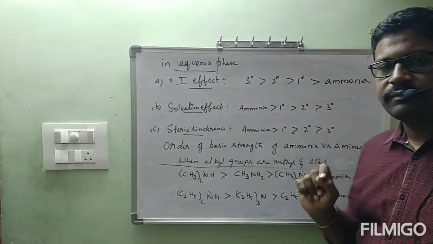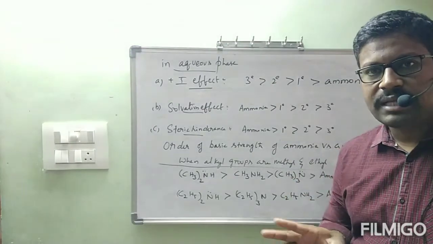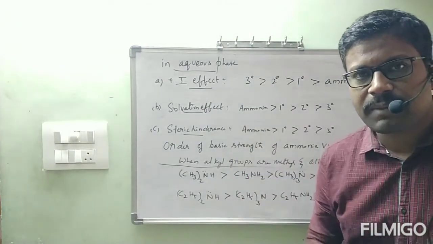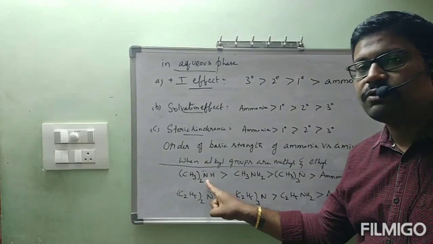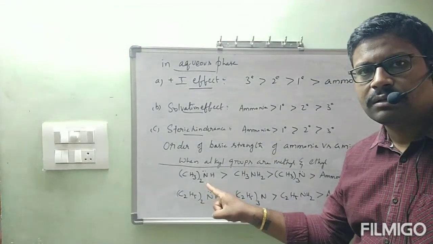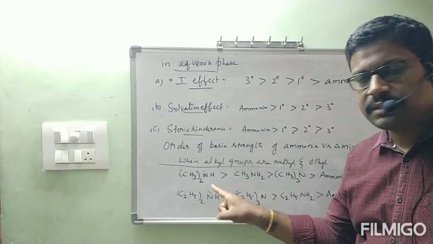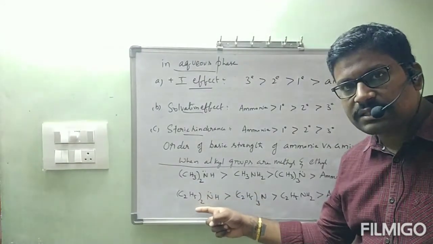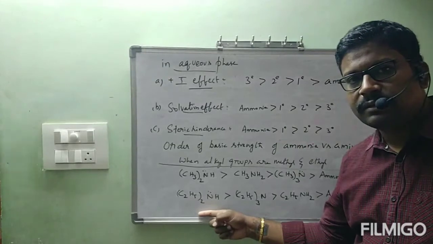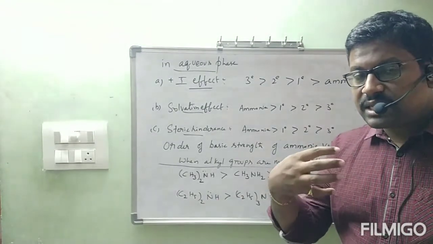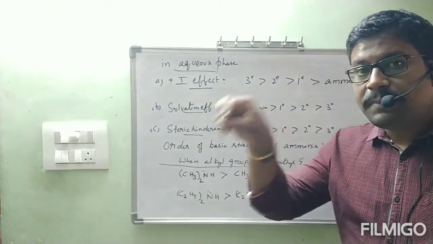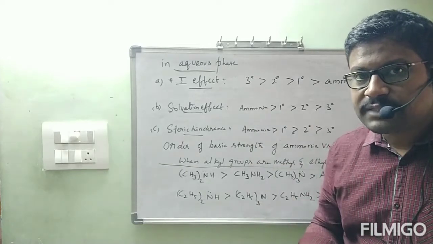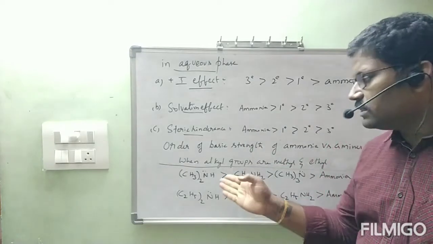That's why if you apply all three factors at a time, secondary is going to dominate basic strength. So we kept secondary here, even for alkyl group ethyl also. This is not given by us, it is according to pKb values. Now we have to be satisfied with the theoretical explanation.